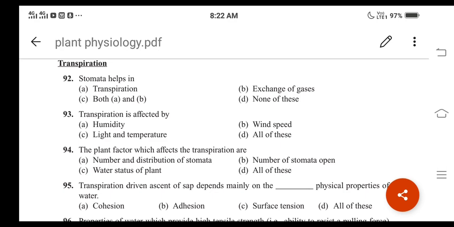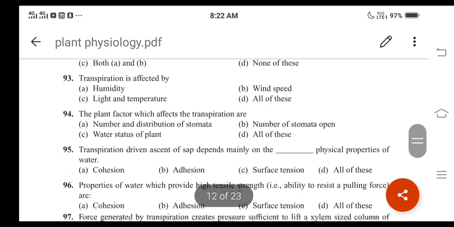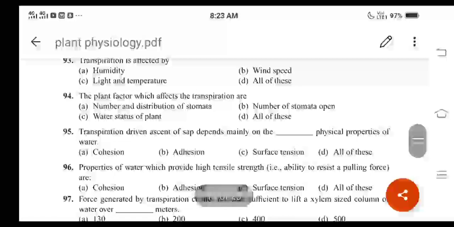Here they mentioned all the plant factors which affect the rate of transpiration. So all of these, option D is the correct answer. Then let us go for the next question.